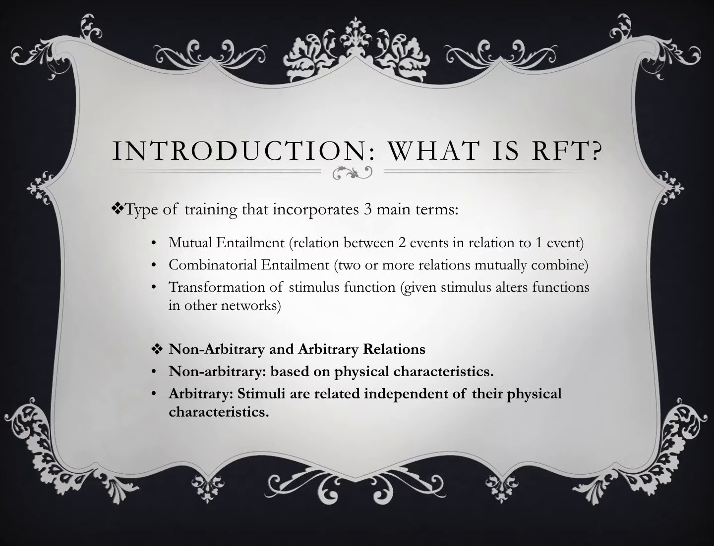Combinatorial entailment refers to 2 or more relations mutually combined. For example, train A is faster than train B, and train B is faster than train C. We can derive that train A is faster than C, and that train C is slower than train A. Transformation of stimulus functions is when a given stimulus alters functions in other networks. For example, train A is better than train B, and train B is better than train C.